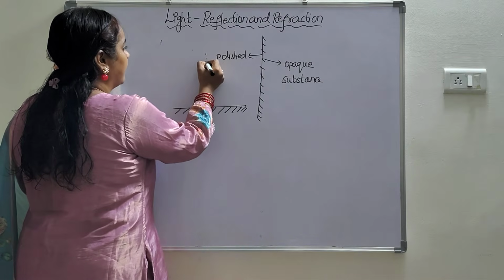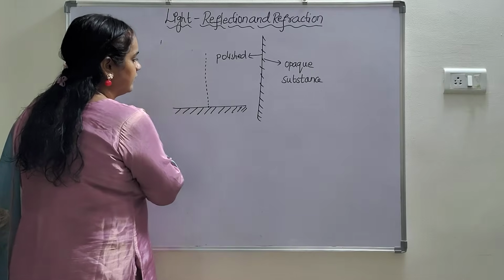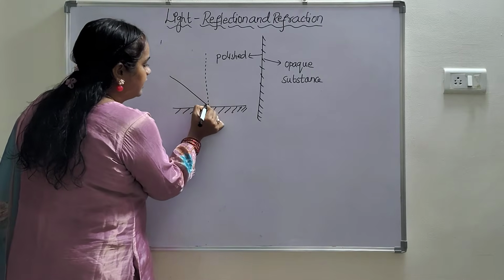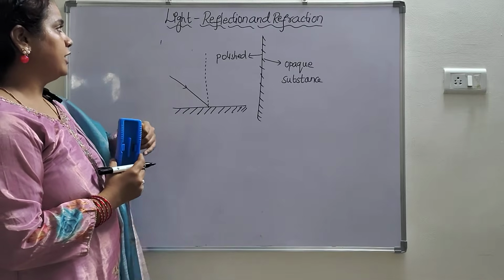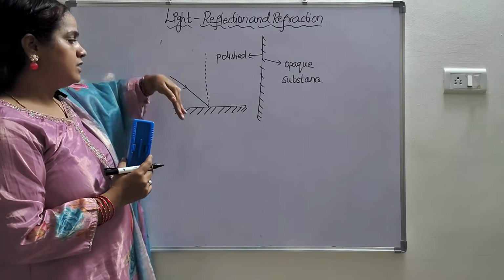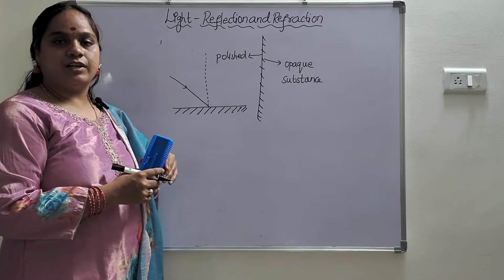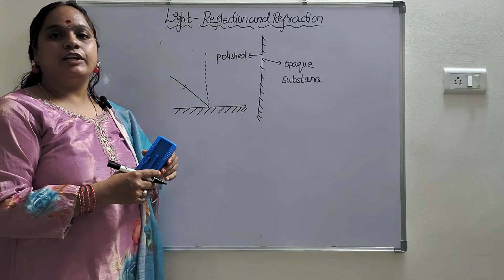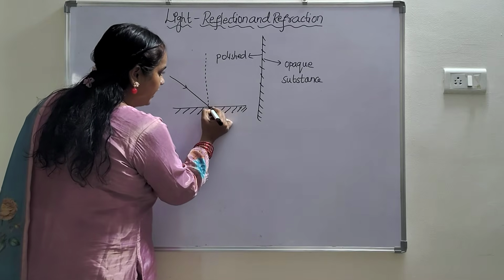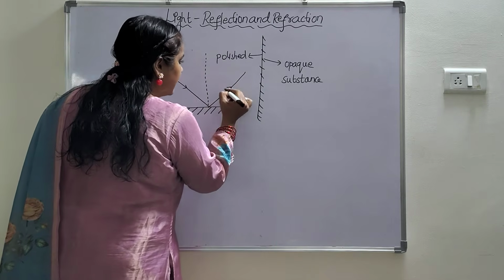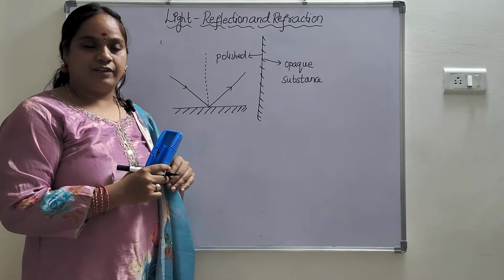A perpendicular line drawn to the surface is called the normal. A ray which strikes the surface is called the incident ray. Now comes our term, reflection. The bouncing back of light into the same medium is called reflection. So this is the incident ray, and it reflects back into the same medium. That is called reflection.